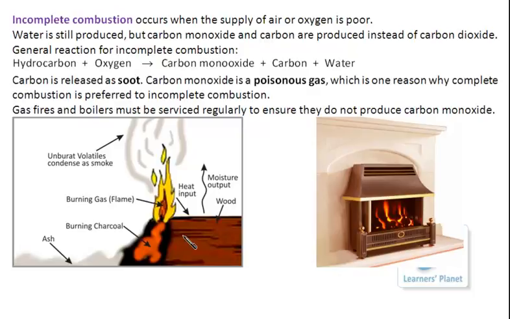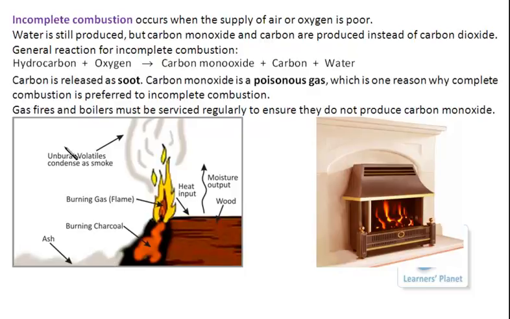So in incomplete combustion, carbon monoxide, carbon and water are produced. Carbon is released as soot, that is that black thing. You can see that black smoke coming out of the wood when it is burnt. And carbon monoxide gas is poisonous. That carbon gets settled at places. And this is the ash which is left behind after all the wood is burnt.